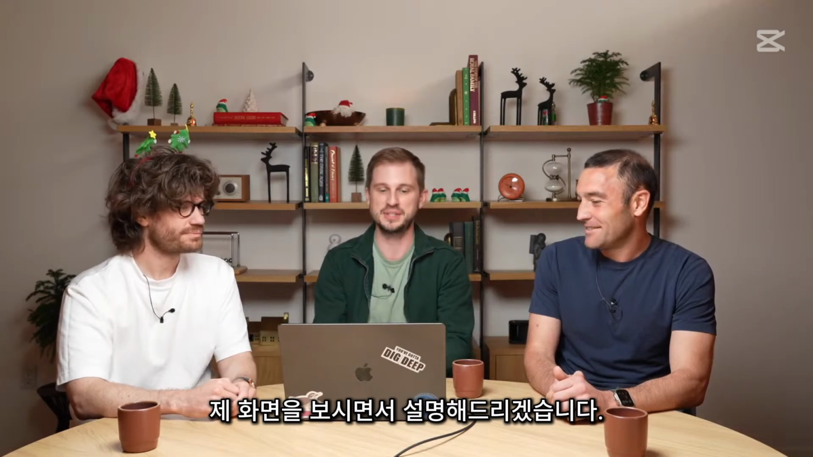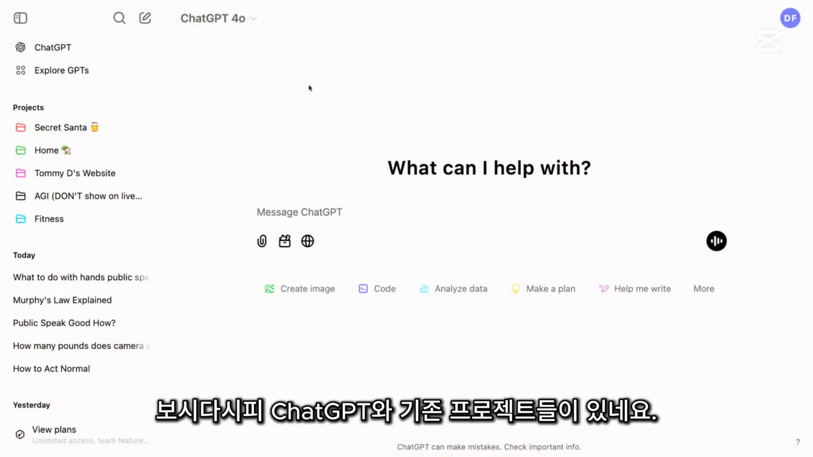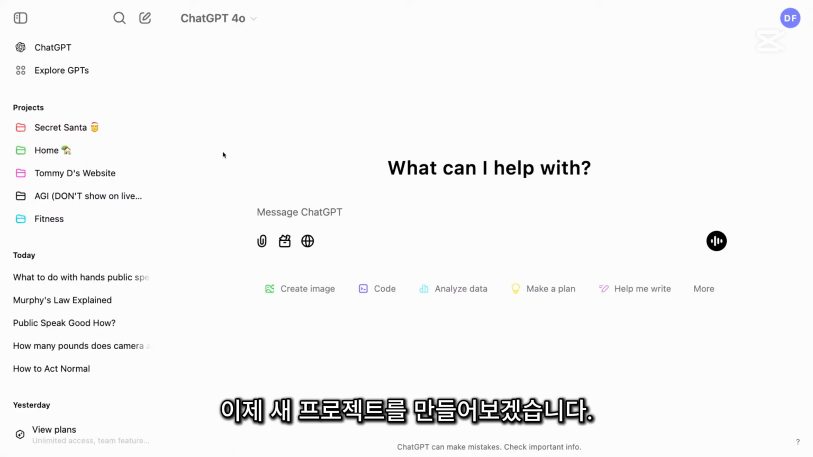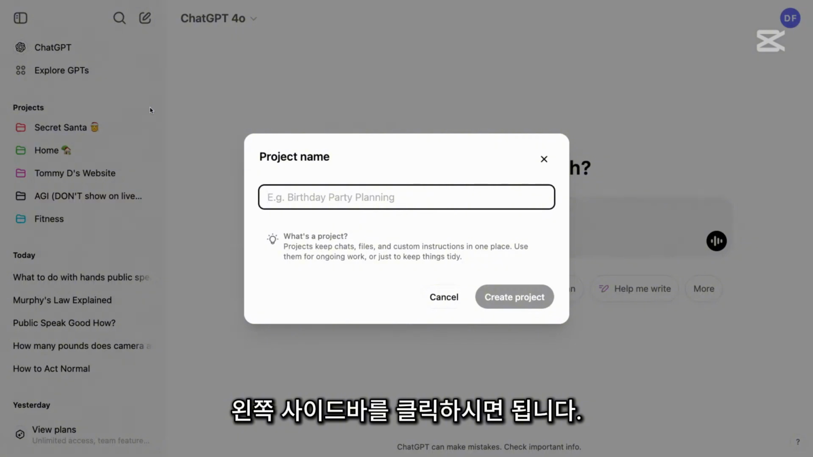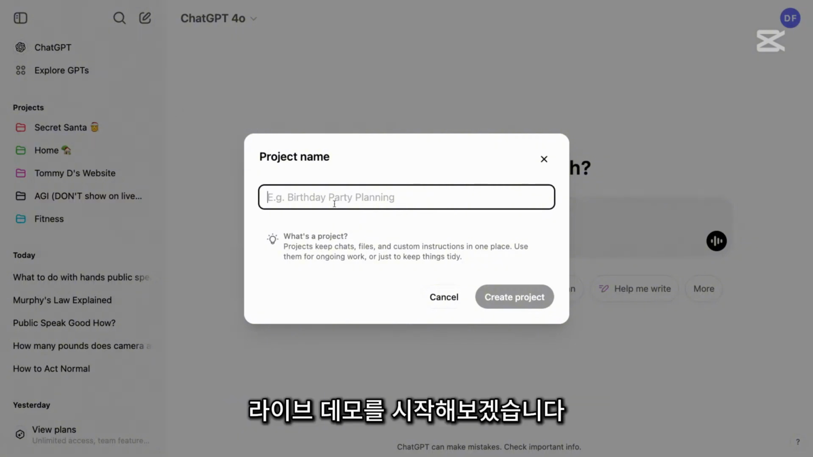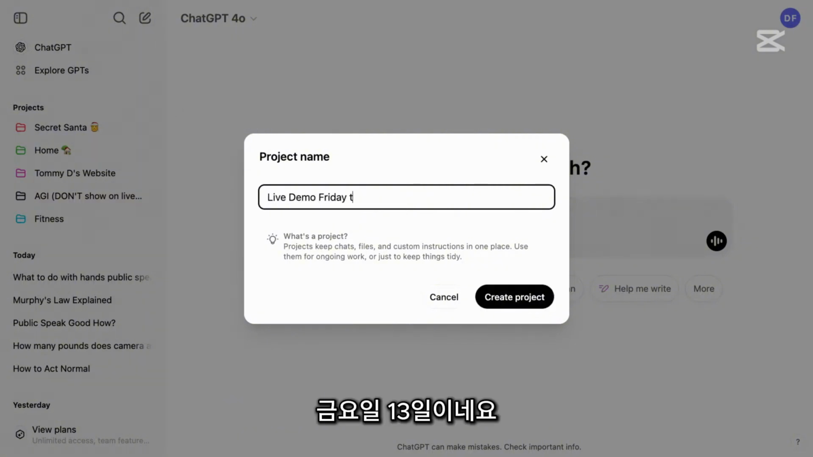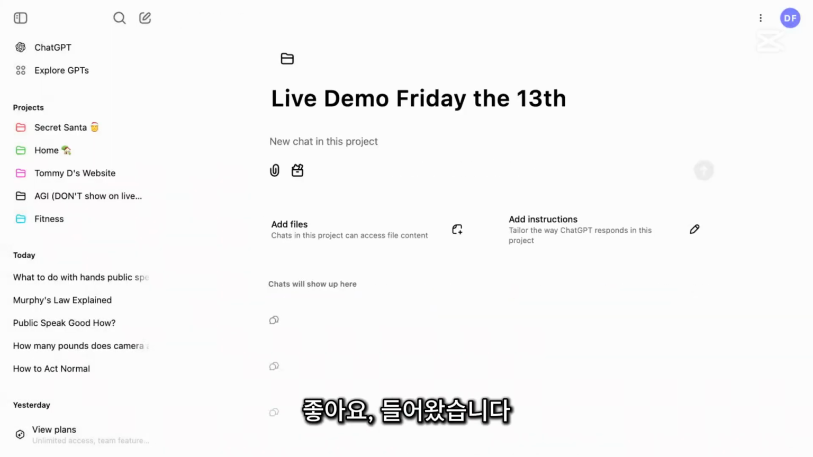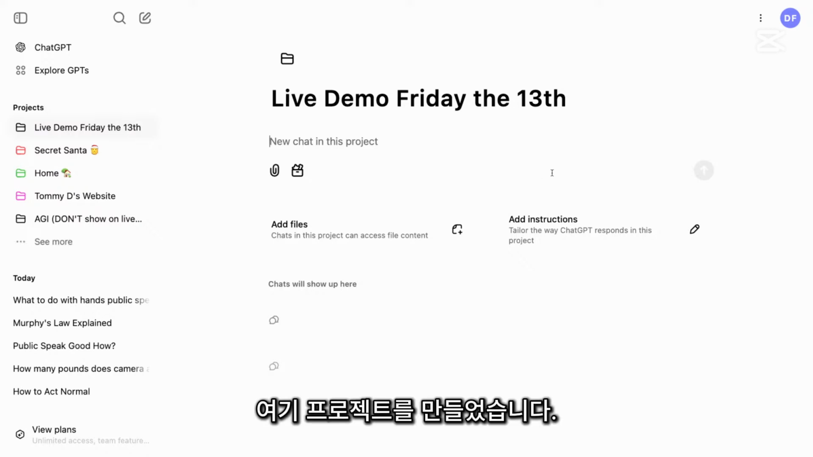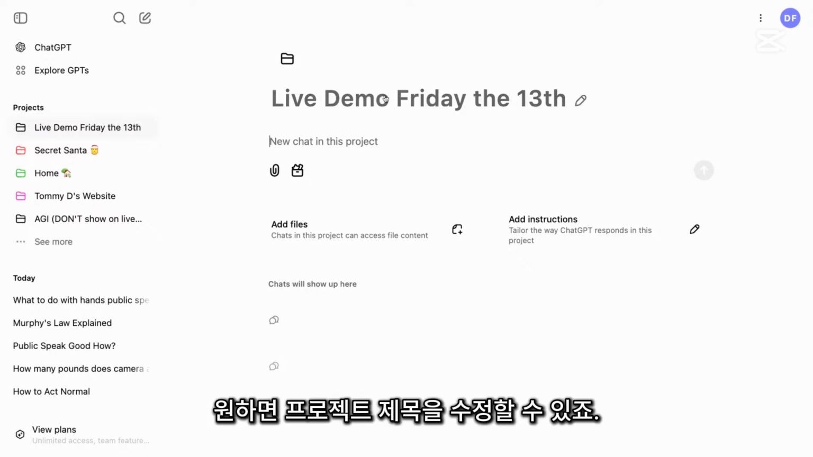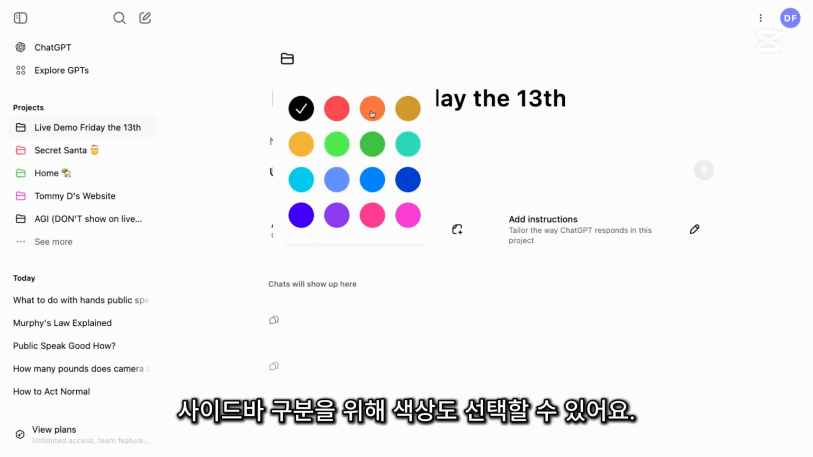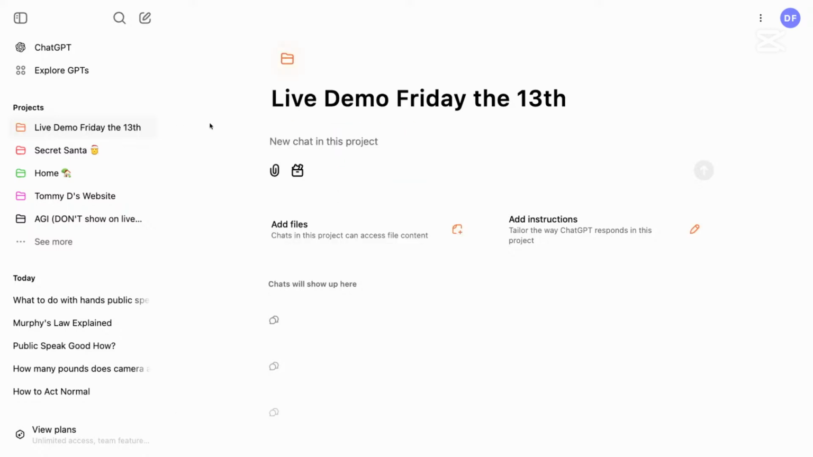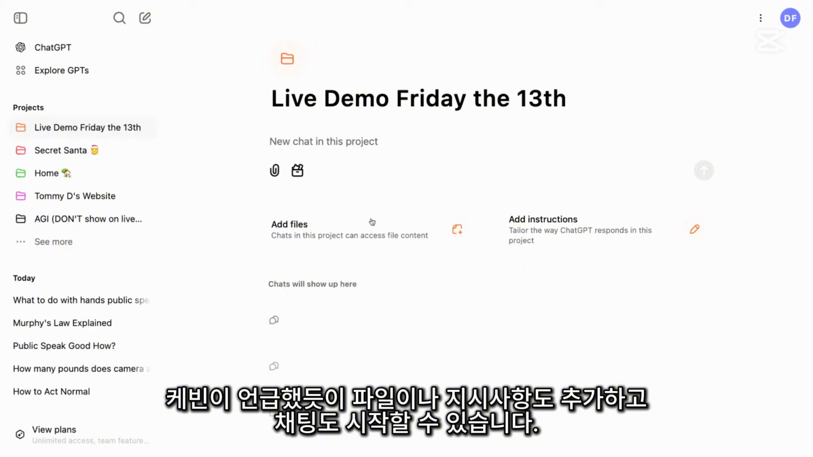So if we look at my screen here, I have ChatGPT up, and I have some existing projects right here that you can see, but I'm going to create a new project. So you just go to the left sidebar there and click plus, and then let's do live demo, Friday the 13th. What could possibly go wrong? All right, let's see, here we go. Okay, we're in. So I've created a project here. I can edit the project title if I want. I can select a nice color, which helps me customize it in the sidebar there. And then I can add files or instructions like Kevin mentioned, and I can just start a chat.